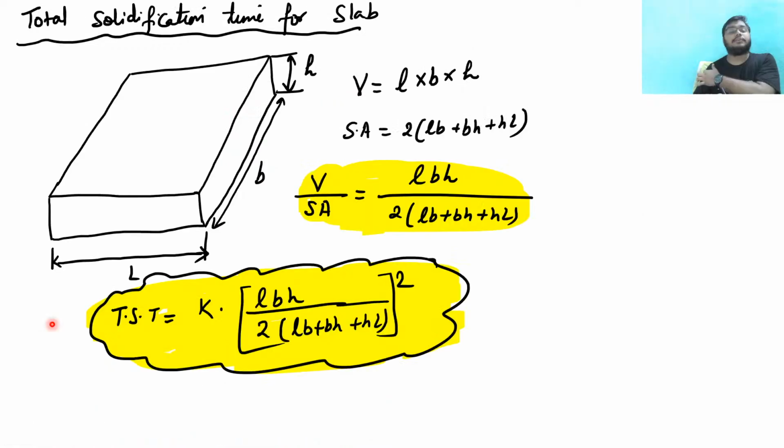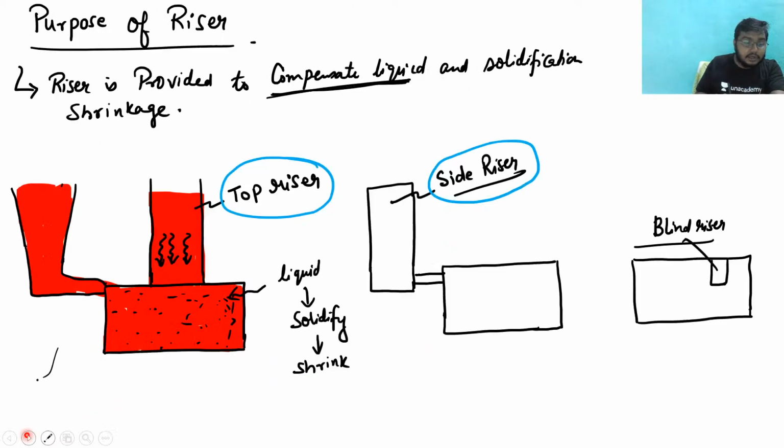Next is total solidification time for a slab. This is a slab of length L, breadth B, and height h. So how can we find the volume? Volume we can find by V is equal to L B into H. And surface area is what? Twice into (LB plus BH plus HL). So this is the surface area. When I do the ratio of V by SA, I will get L B H by this, and hence I will be getting K into (L B H by twice (LB plus BH plus HL)) whole square. So this is what I have discussed with you till now.